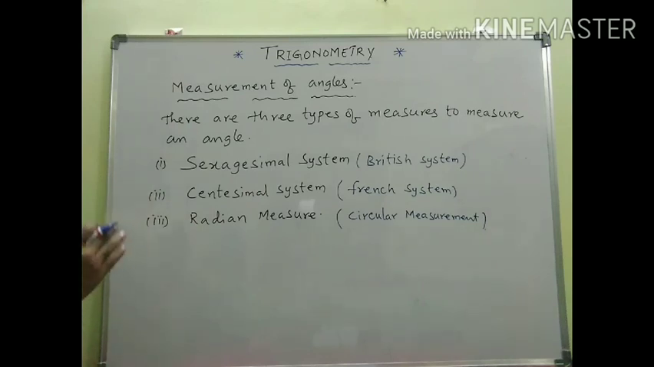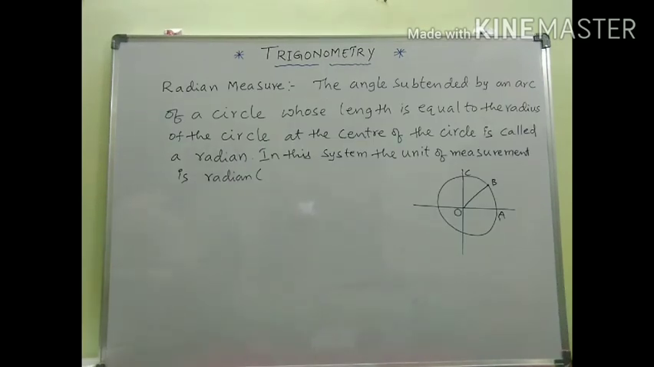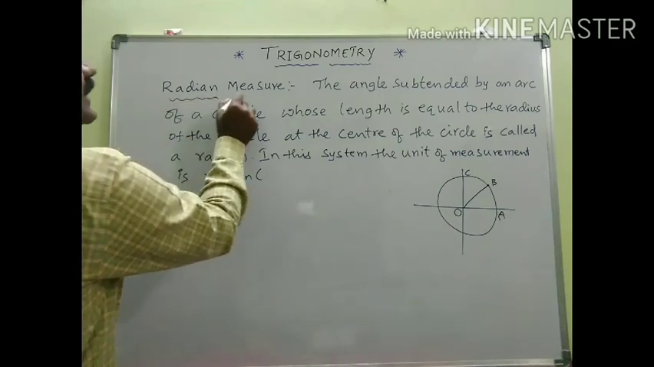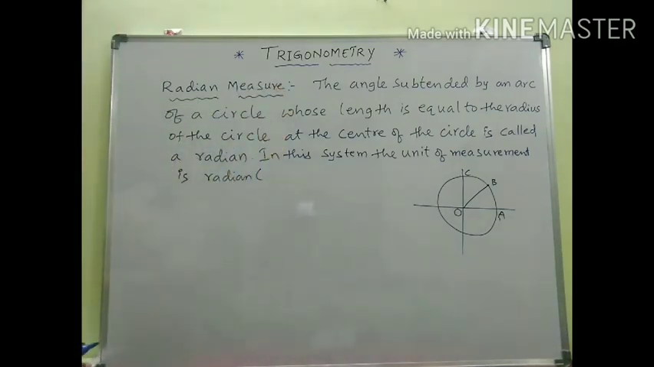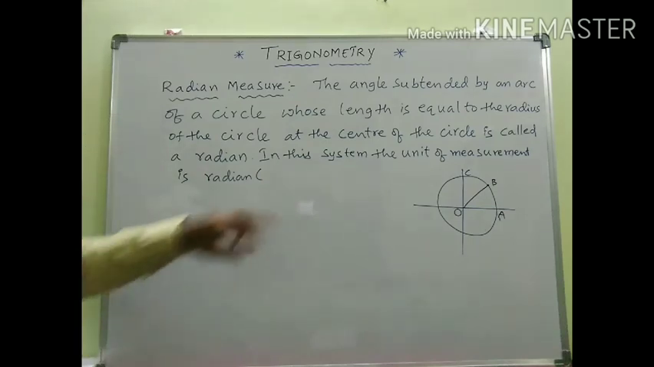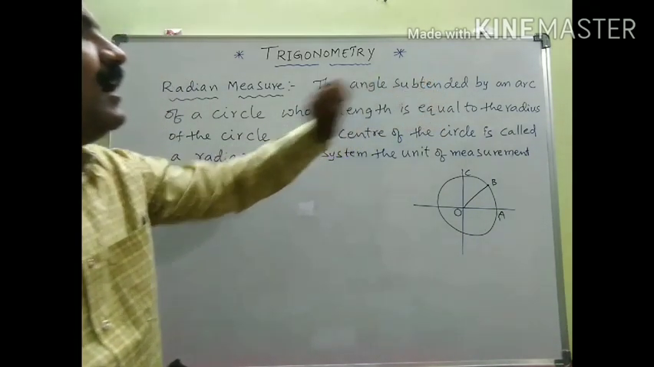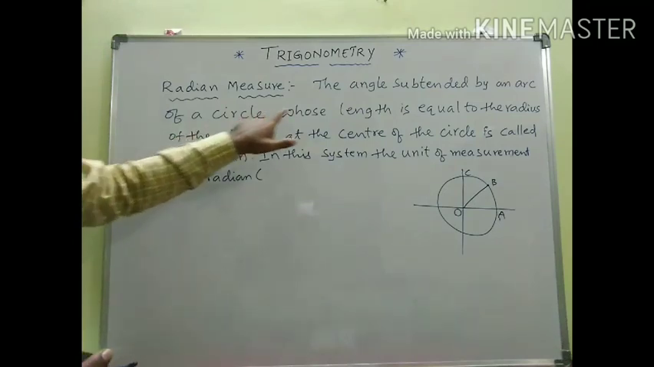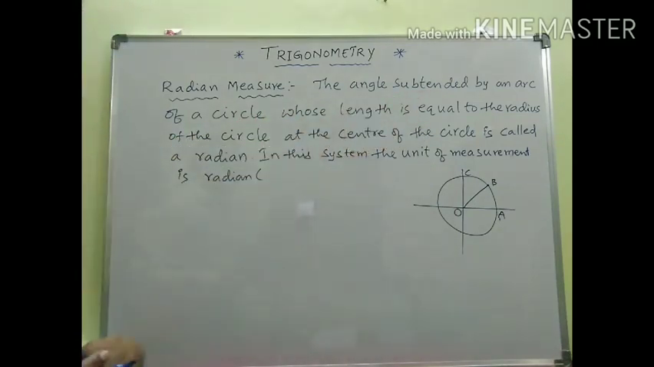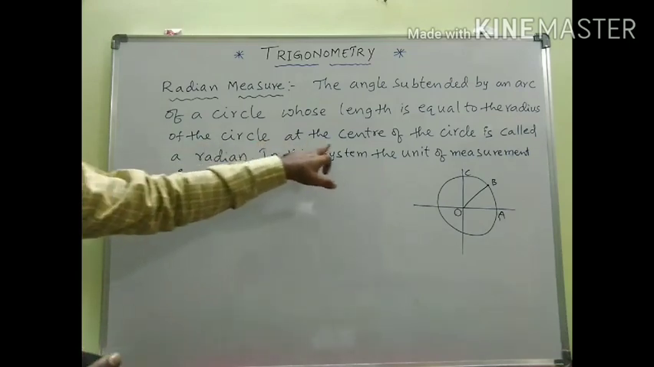Of these, the last one is very, very important to us. So now I am going to explain how we can measure an angle in terms of radian. Let us see the definition of radian. What is the radian measurement? It is the angle subtended by an arc of a circle whose length is equal to the radius of the circle, at the center of the circle.